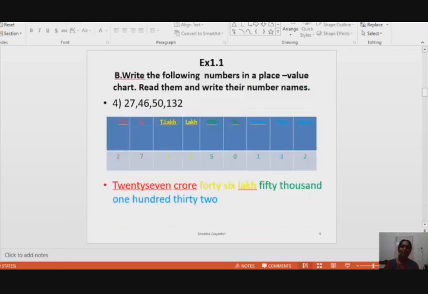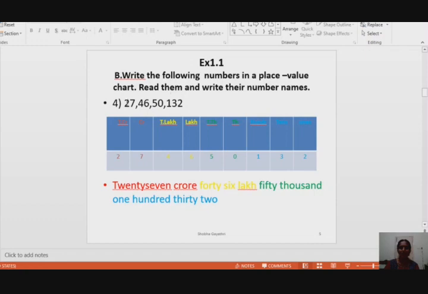We will take some sums from your exercise, from the first lesson, first exercise. Write the following numbers in a place value chart, read them and write their number names. There are 9 digits in this number. If they have not given the commas, first you have to insert the commas. How to insert the commas? After each period, you have to insert the commas.